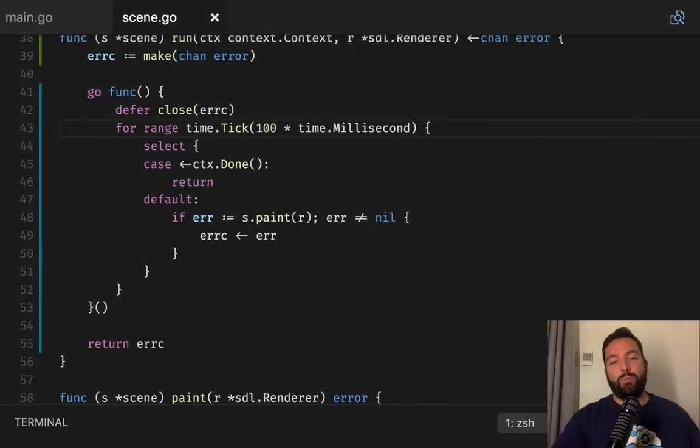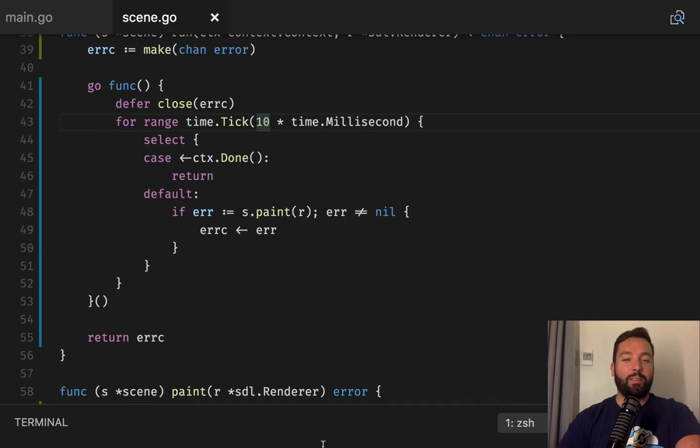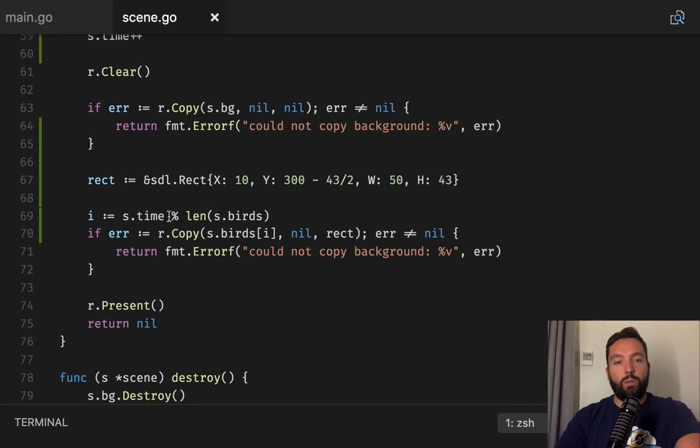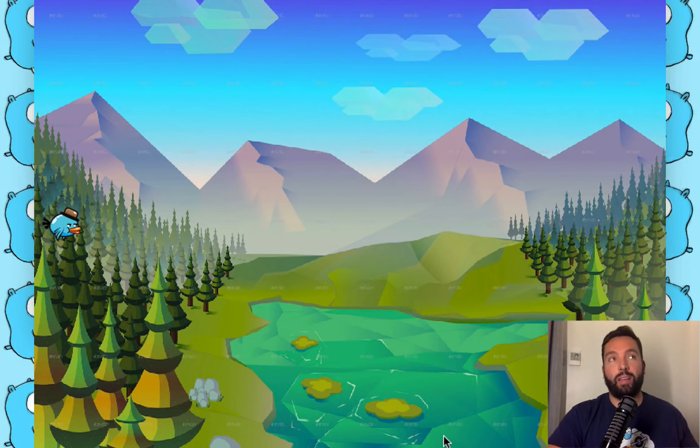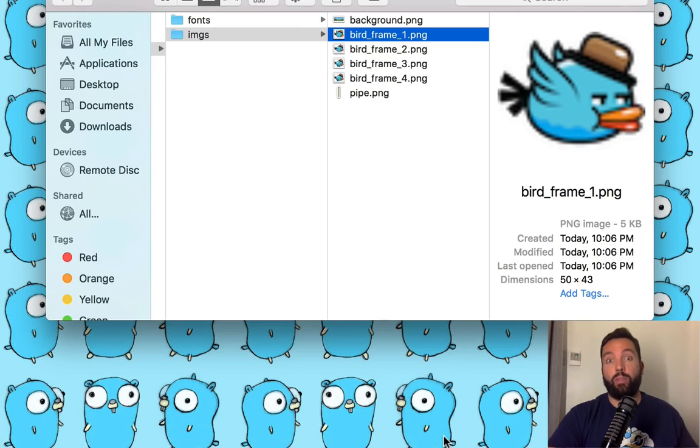This I like. Okay, so that's the animation we're going to have, which is 100 milliseconds, which is 10 frames per second, which is actually not that much. I'd say we should maybe go with 100 frames per second. I guess that sounds about right. But at the same time, we're going to move these only when we go over 10, so we're going to divide that first. We'll animate the bird only 10 times per second, but if we want to animate anything else way faster, like the pipes or whatever, we could still animate those up to 100 times per second, which sounds about good.